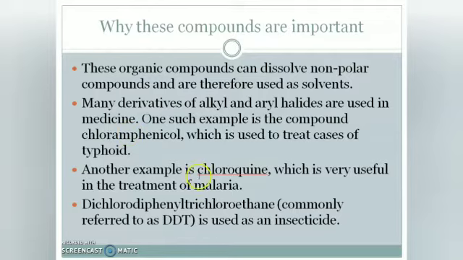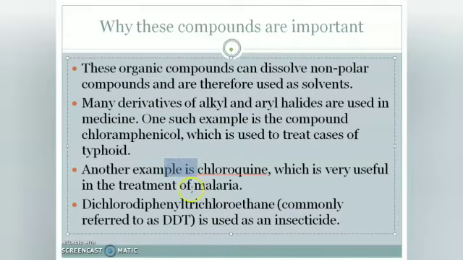And other haloalkanes and haloarenes are used for the treatment of malaria. And you all know DDT. What is DDT? Dichlorodiphenyltrichloroethane. That is DDT. You are all familiar with DDT? It is a famous insecticide. So, okay. We understood that haloalkanes and haloarenes are very important to our daily life. So, what are these haloalkanes and haloarenes?